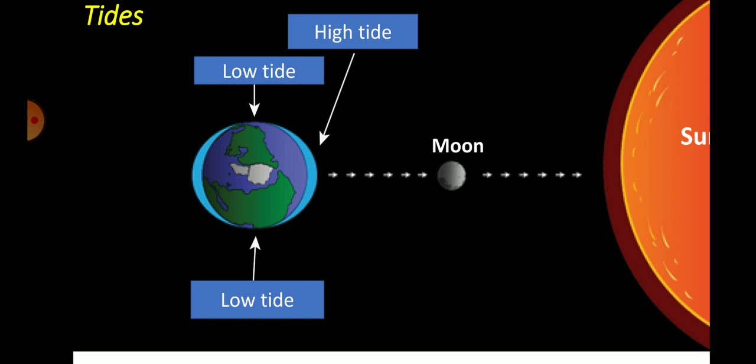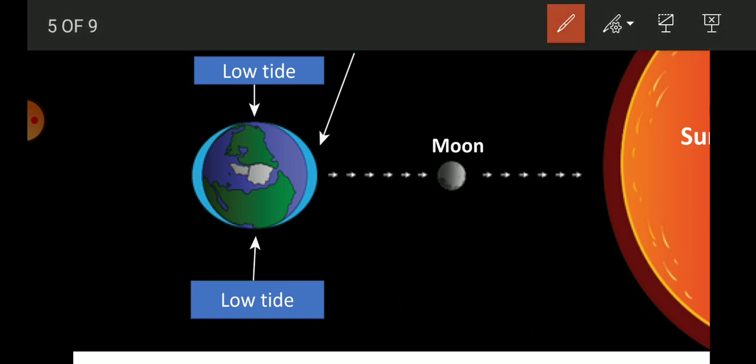Next, tides. Tides occur due to the gravitational pull of both the moon and the sun. When the moon is in front of the earth, it also pulls the earth, but the earth is much more massive than the moon. So it is not possible for the earth to go towards the moon.